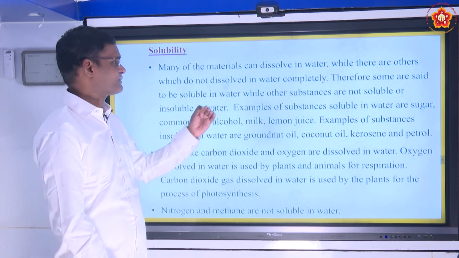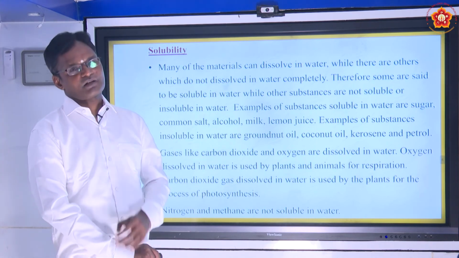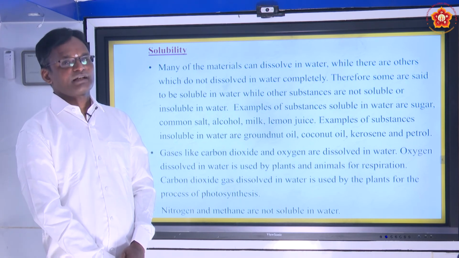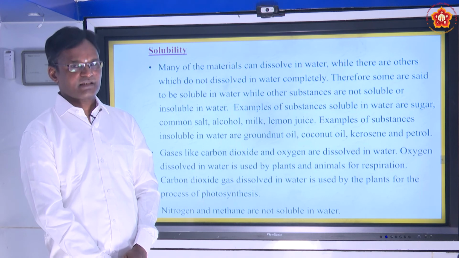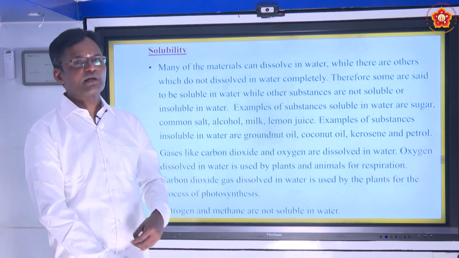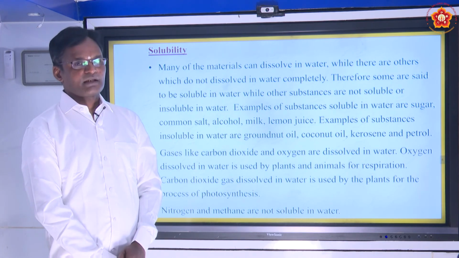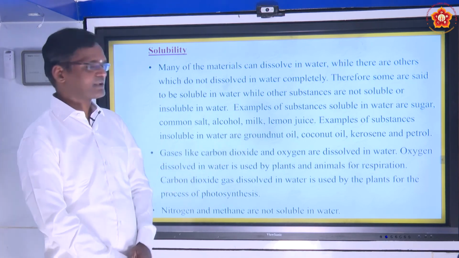Examples soluble in water are sugar, salt, lemon juice and milk. Insoluble substances won't dissolve. Coconut oil, groundnut oil, kerosene and petrol are examples.